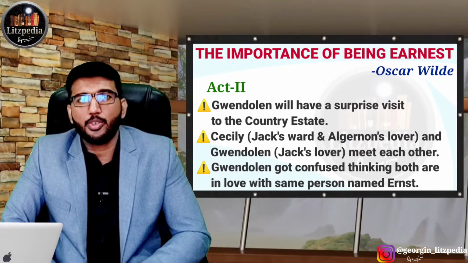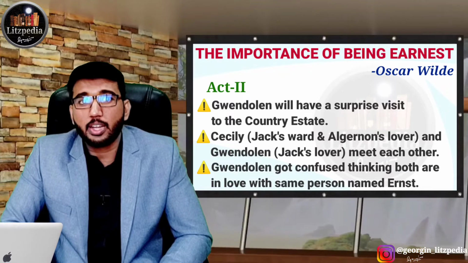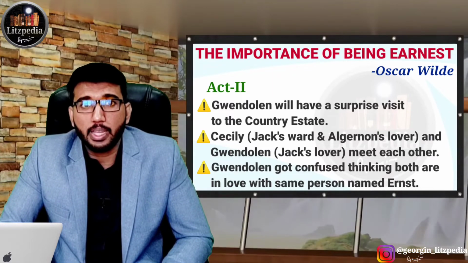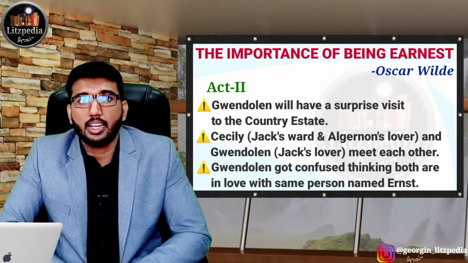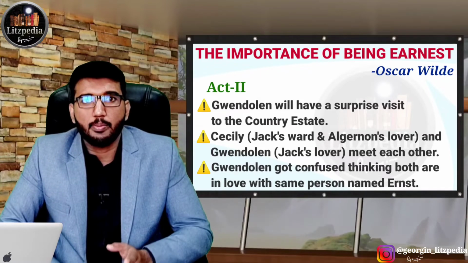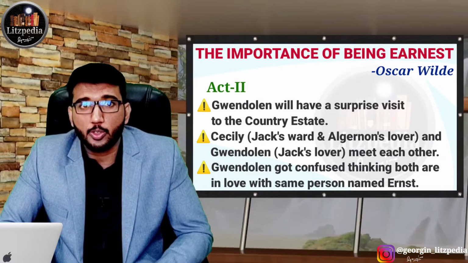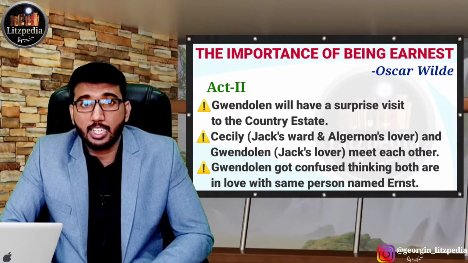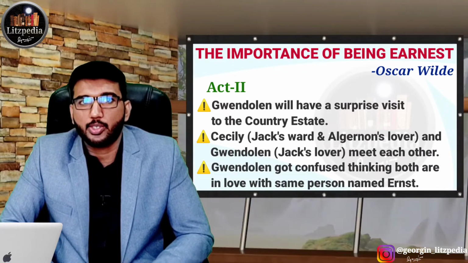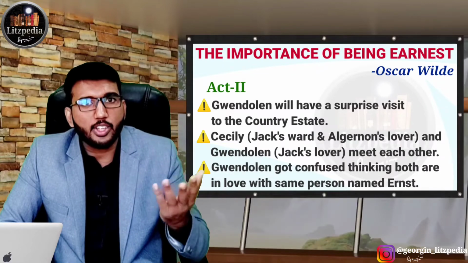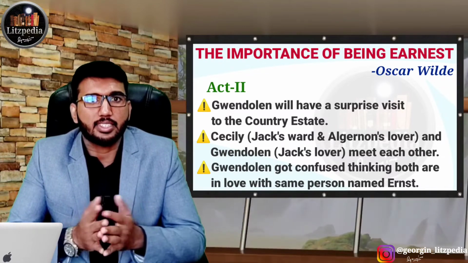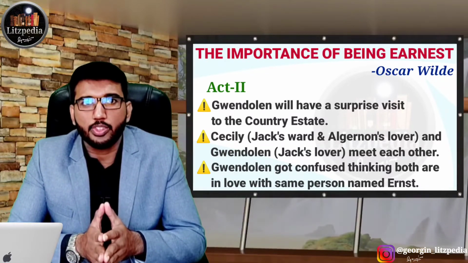So finally, at the end of Act 2, they have to admit that this drama of being Ernest was actually fake, and in reality both of their names are not Ernest. So they have to forcefully reveal that. So that will create a little bit of confusion, because the ladies are actually attracted to them because their name is Ernest. So that way Act 2 of the play ends.